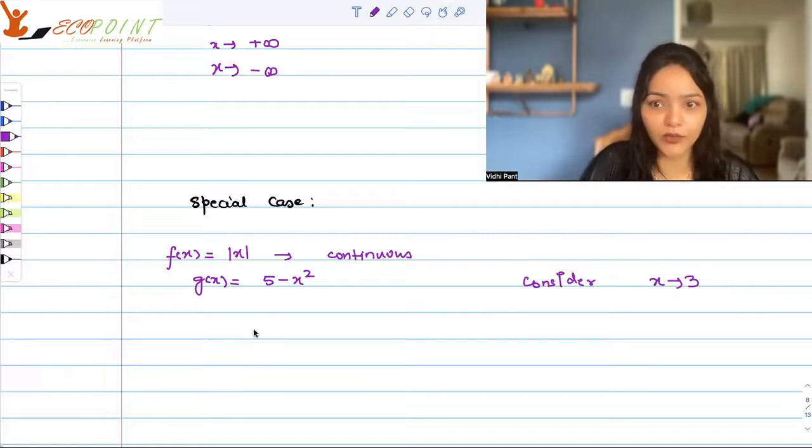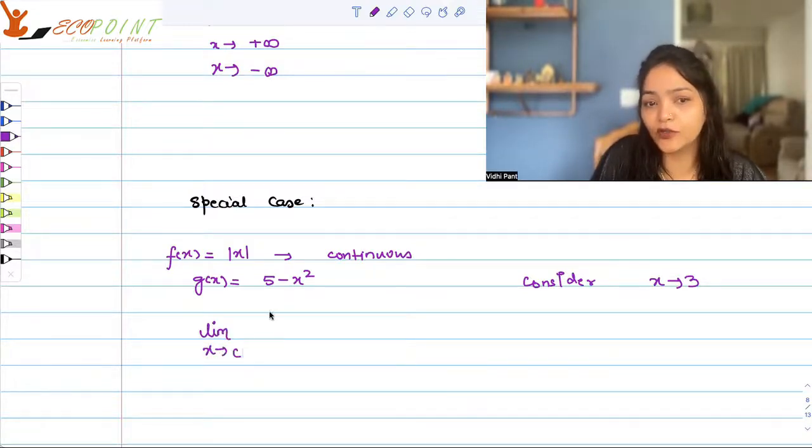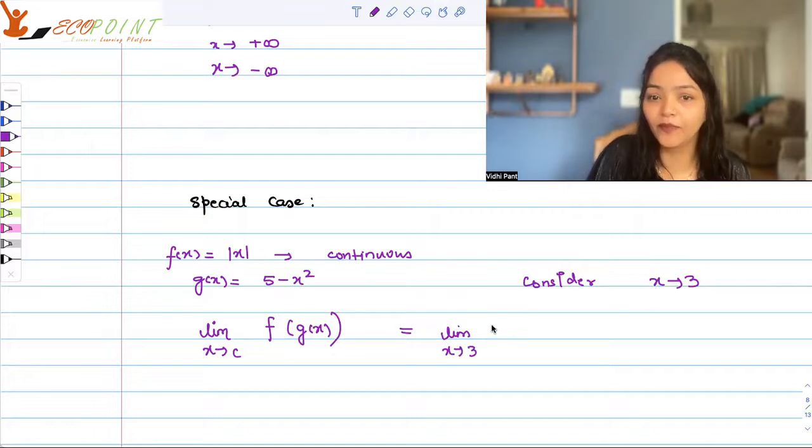So what I'm trying to say here is that if you are asked to find the limit as x tends to c of f of g(x), in our case, it would become the limit as x tends to 3, f is modulus. So f is nothing but modulus of the input.